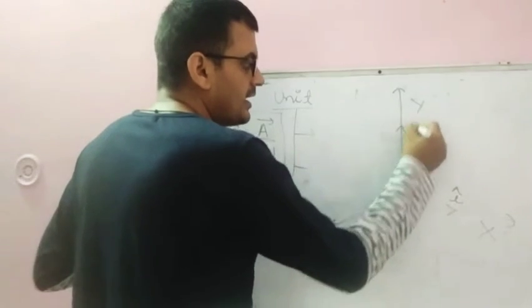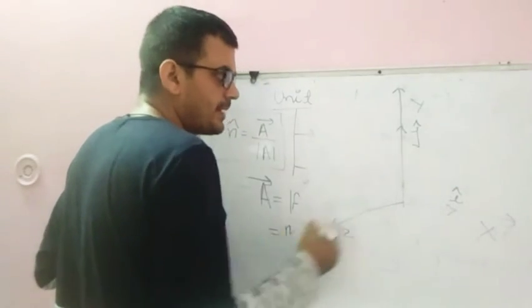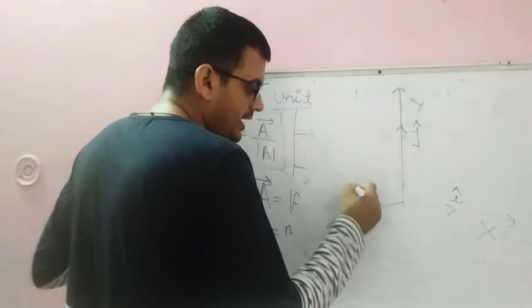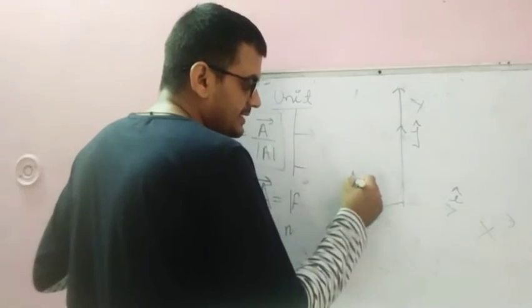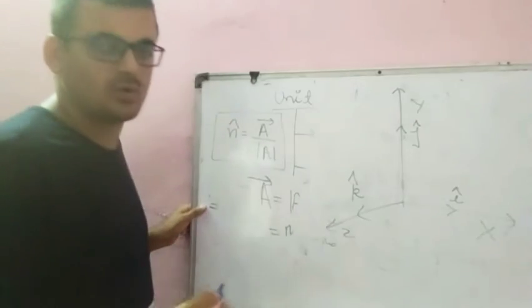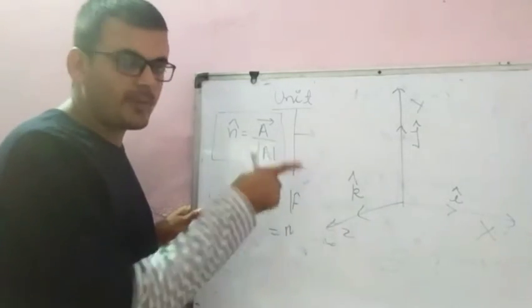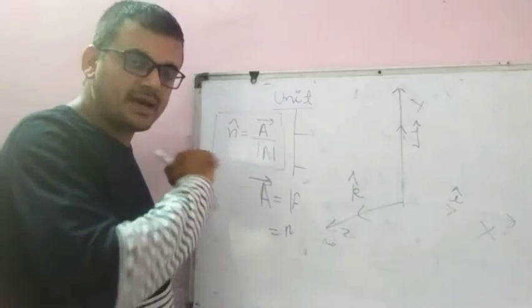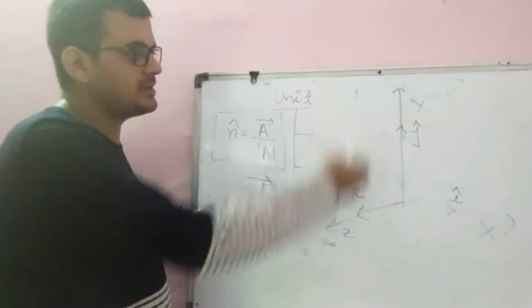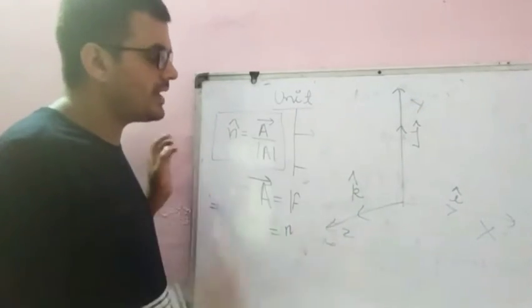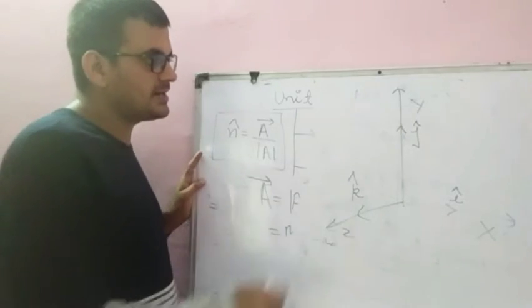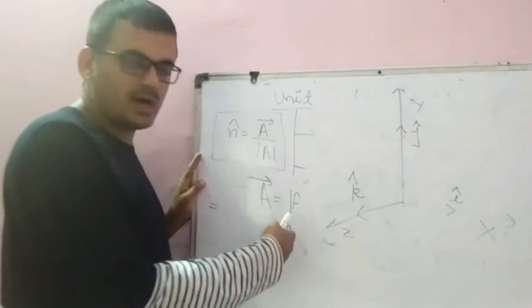Unit vector along the y-axis is represented by j cap. Unit vector along the z-axis is represented by k cap. You must know what is the meaning of i. i is representing the direction towards the x-axis, j is representing the direction towards the y-axis, and k is representing the direction along the z-axis.